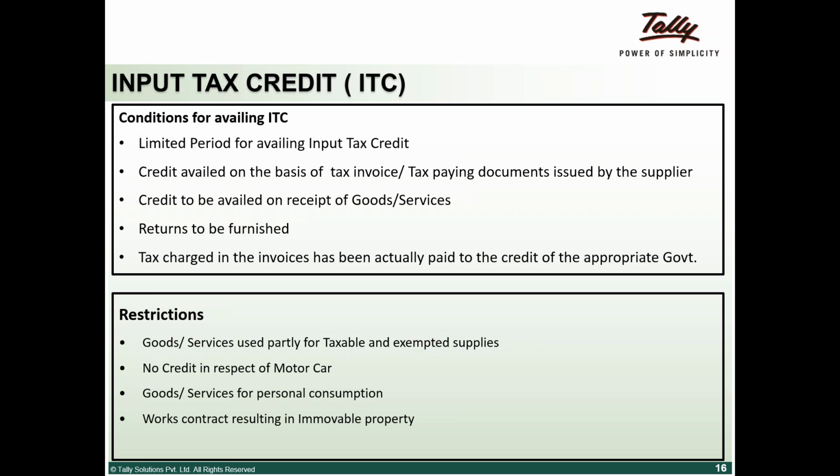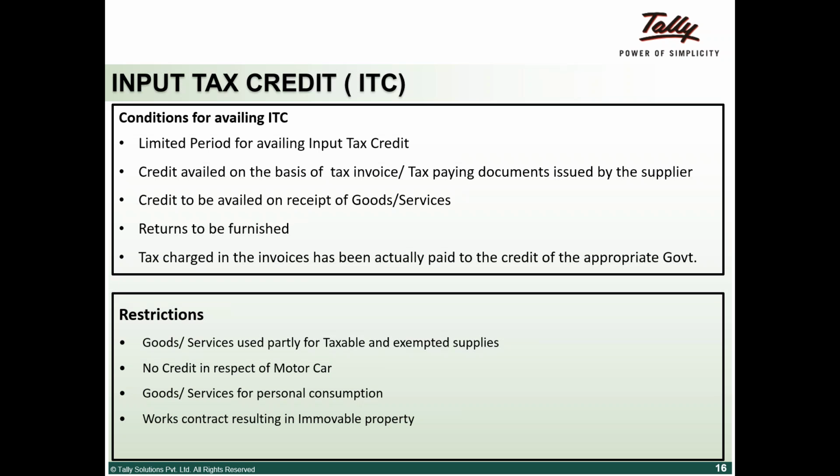So what happens here is, if I've taken material from X for 100 rupees, and I've done some kind of value addition, say 10 rupees, the tax on the 100 rupees has already been paid. The value addition of only 10 rupees should suffer tax, which is what this whole law brings into perspective. What used to happen earlier was not that there wasn't input tax credit available. There was input tax credit available in the VAT regime, and in the service tax regime also.